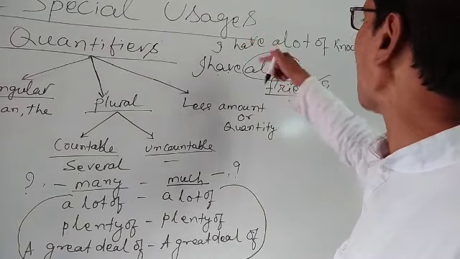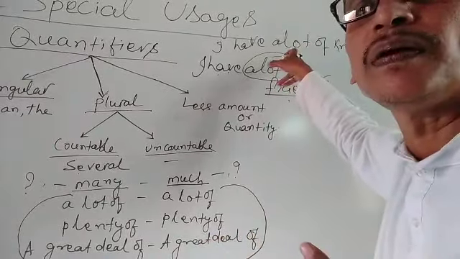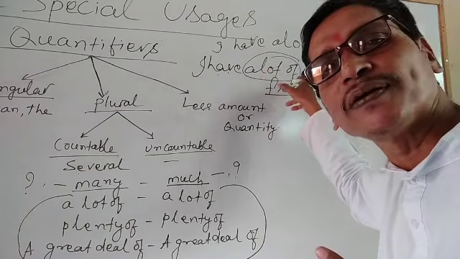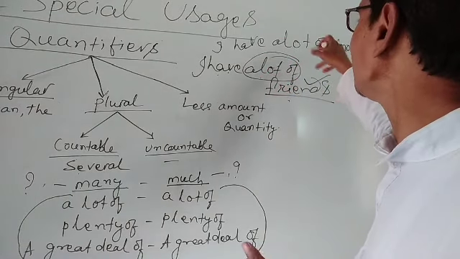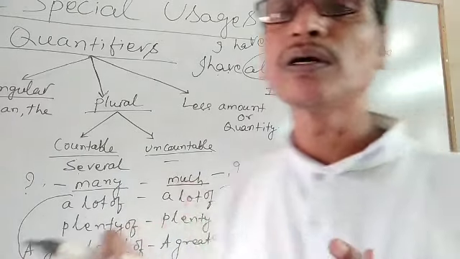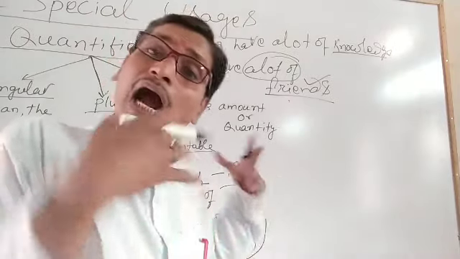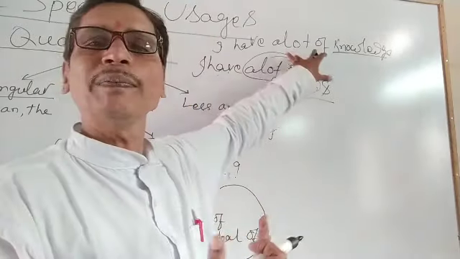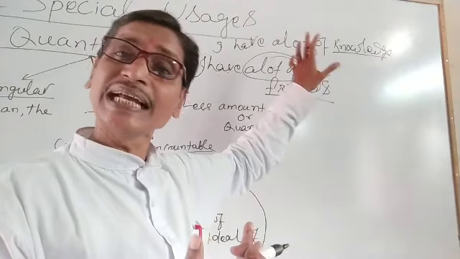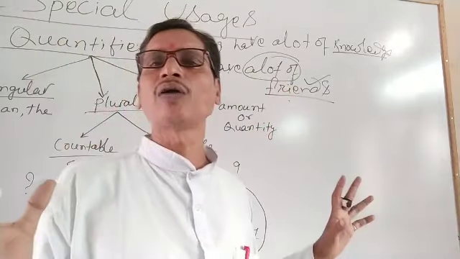The next example: I have a lot of knowledge. Here we have used a lot of because the sentence is positive. Despite this, the noun we are talking about is an uncountable noun. Still we have used a lot of over here because the sentence is a positive sentence. Knowledge is an uncountable noun.